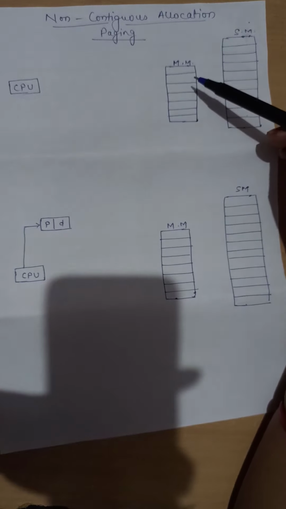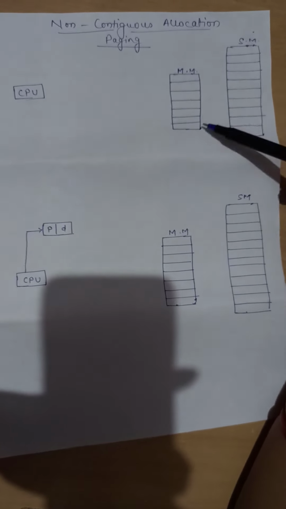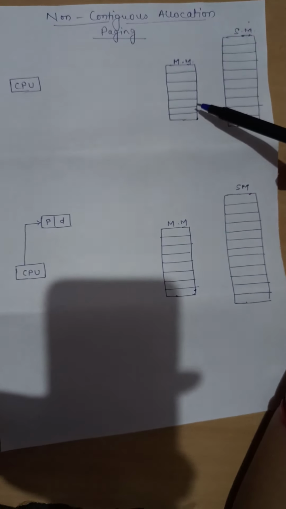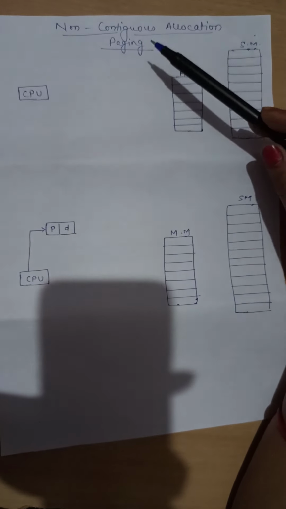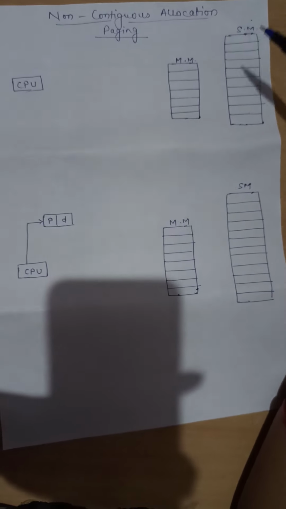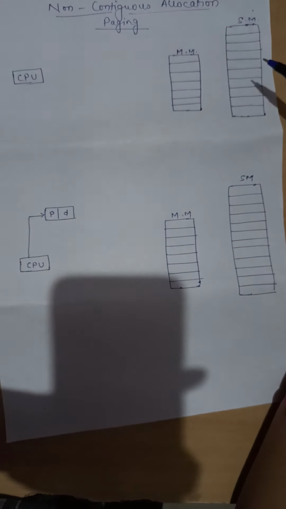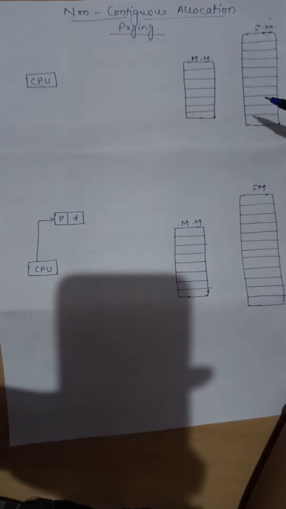Why? Because in external fragmentation we have enough memory to allocate a process, but we can't because of the contiguous nature. So in non-contiguous memory allocation, that is paging, we try to remove the external fragmentation. Internal fragmentation will still be there, but it is not a severe problem. So we first resolve the severe problem, that is external fragmentation.